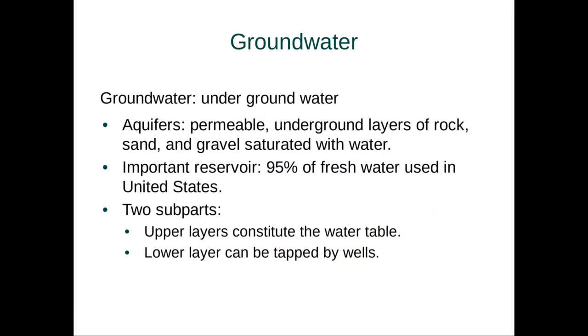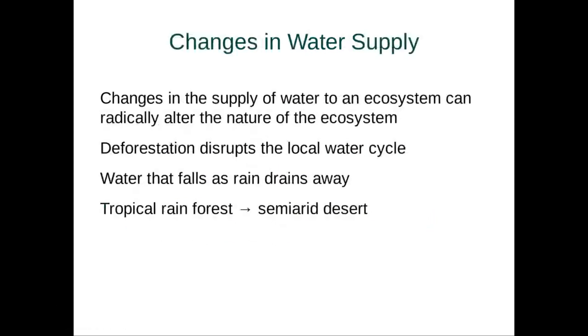There are aquifers, which are permeable, underground layers of rock, sand, and gravel saturated with large amounts of water. Now, about 95% of the fresh water used in the United States is from groundwater, and it is divided into two distinct parts: the upper layers, which we call the water table, and the lower layers, which can really only be tapped by wells. So when I was growing up, I had well water. It was gross, but again, this is the lower amount of groundwater.